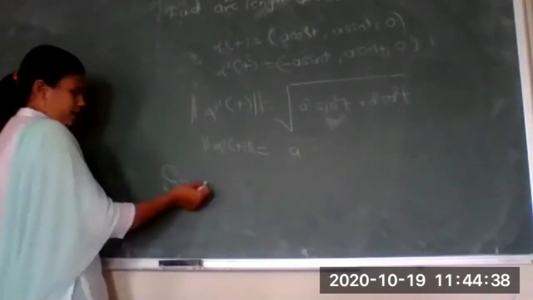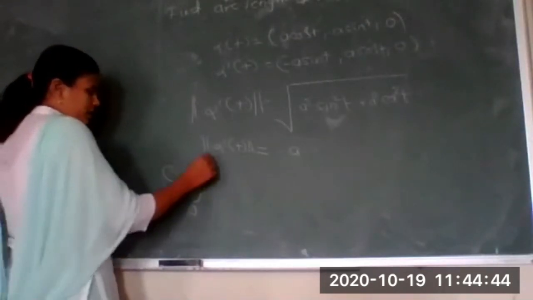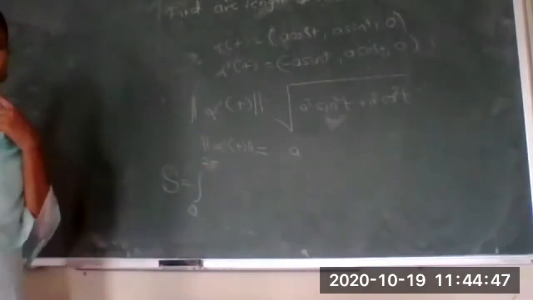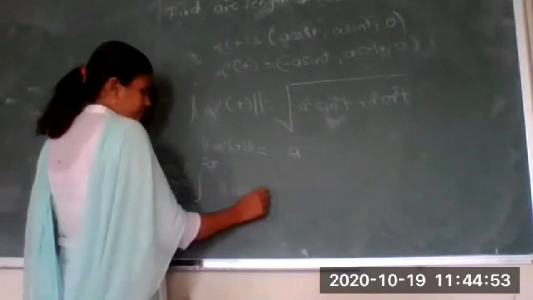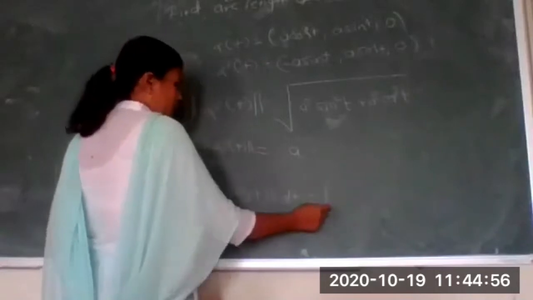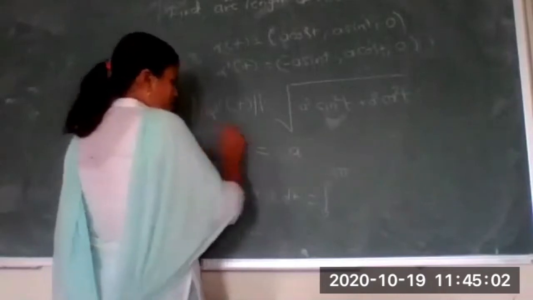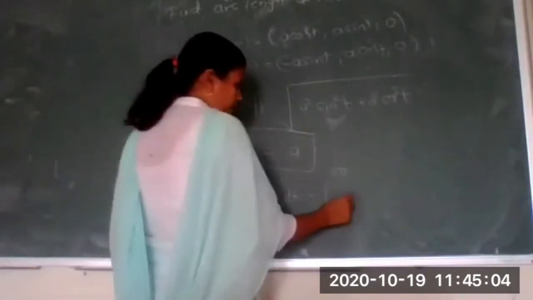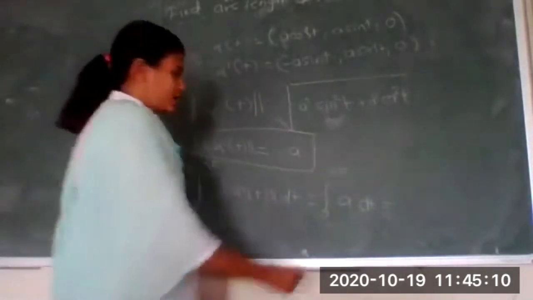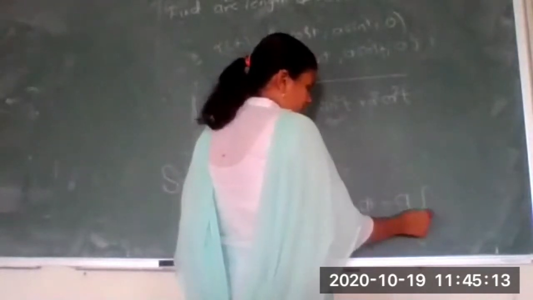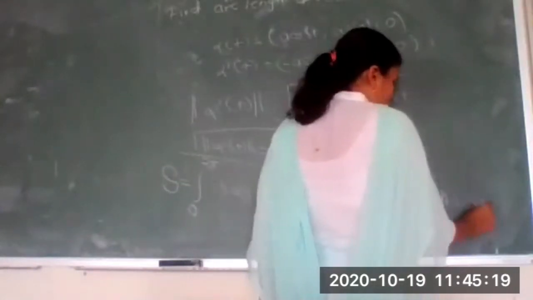So how to find the arc length of the curve? It is from a to b. Instead of a to b, what is provided to us? T from 0 to 2 pi. So the integral from 0 to 2 pi of the norm of alpha dash of t dt is equal to the integration from 0 to 2 pi. The norm of alpha dash of t we have calculated is simply the constant term a. That constant term I can take outside. Correct? So if I take it outside, what I get is the integration of dt. So simply I get 2 pi a.